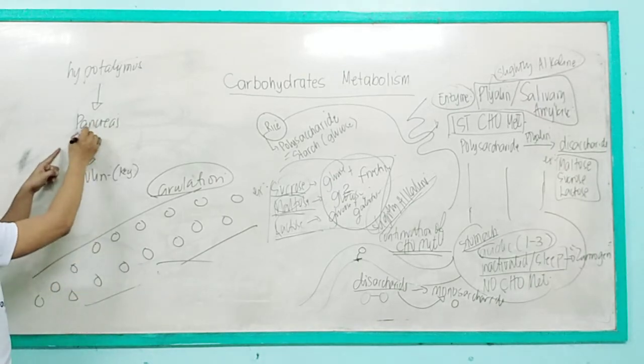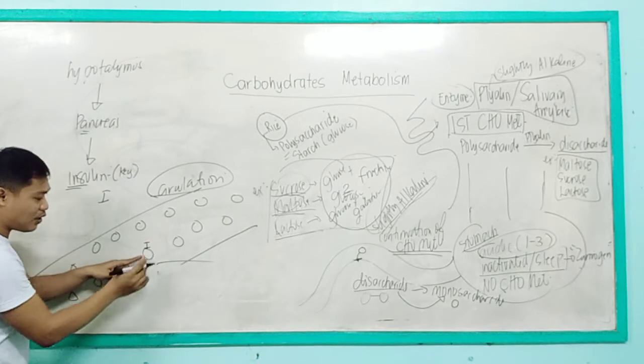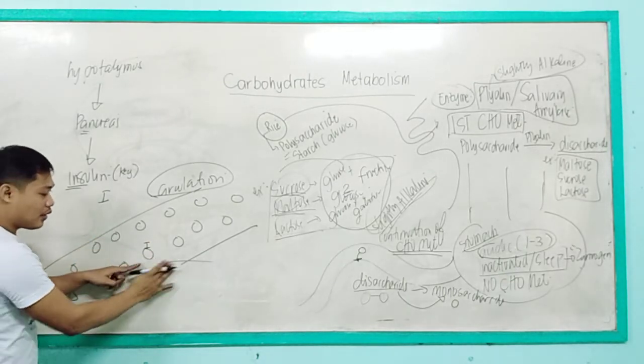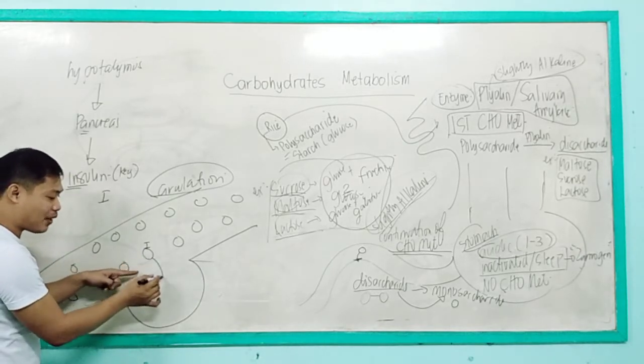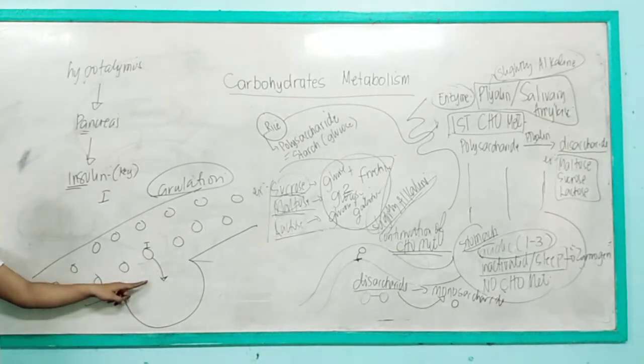If the pancreas secretes insulin, the glucose can now enter the cell because there is already a key to open the cell.